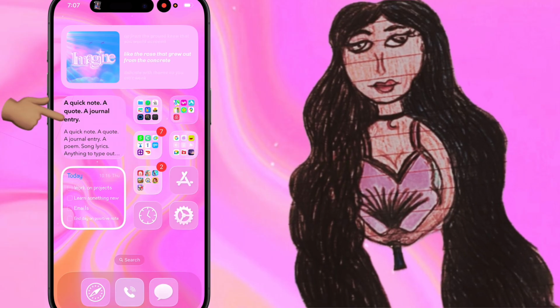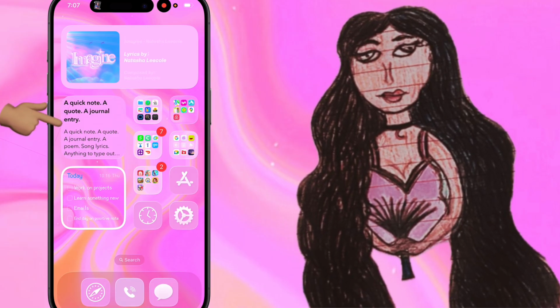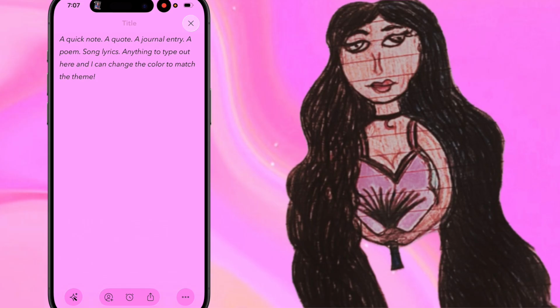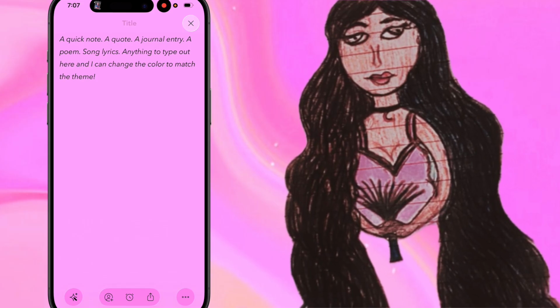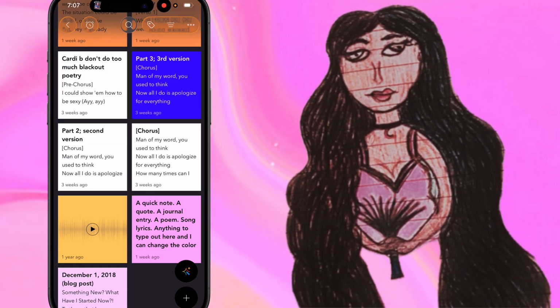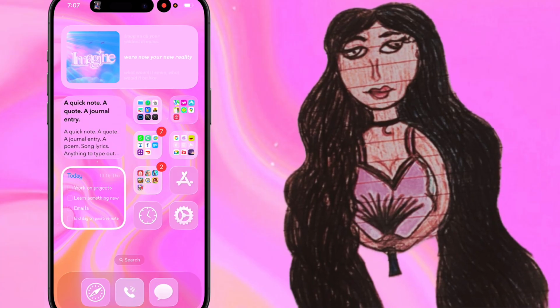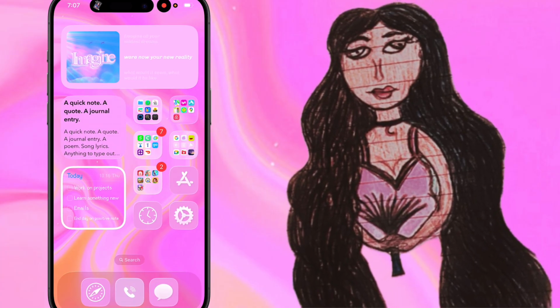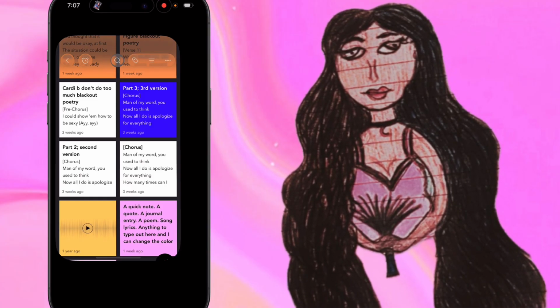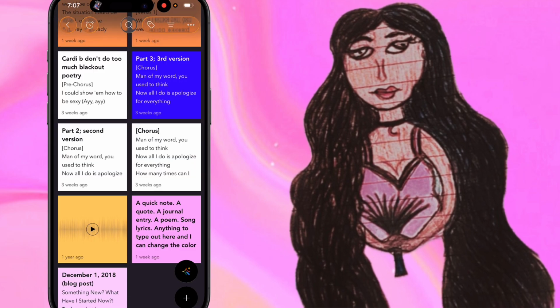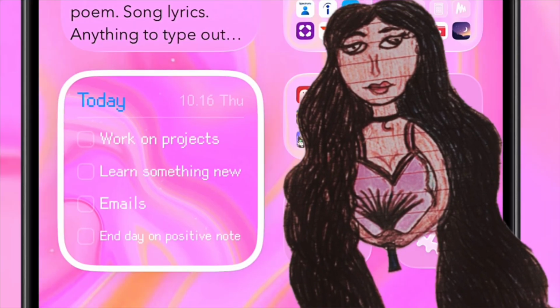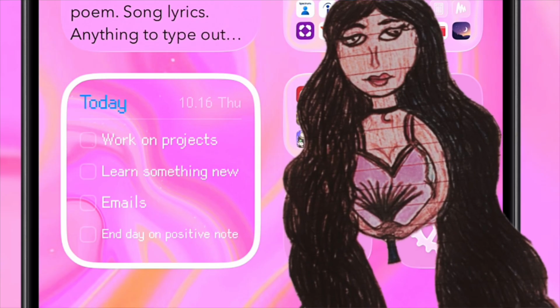This second widget up under here is just a widget that goes into that notebook app that we went into previously. And this is what I'm talking about with the background. When you change the background color, it automatically shows up on that widget. So whatever I change the background color to, I always go in and change the background color of the note so that it matches.